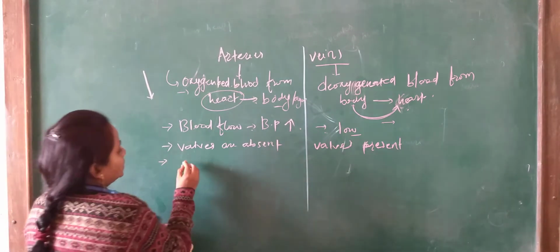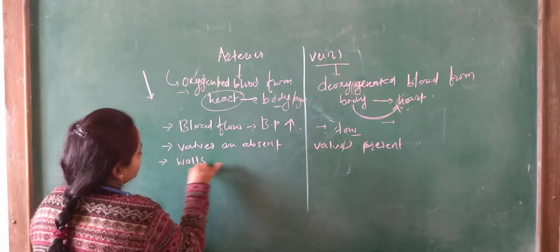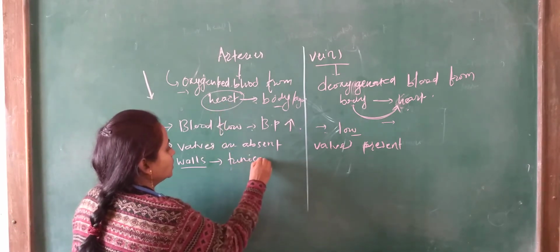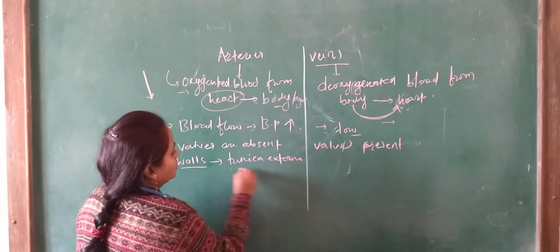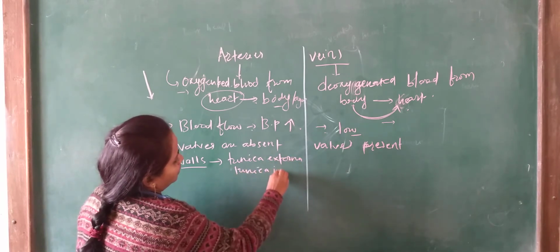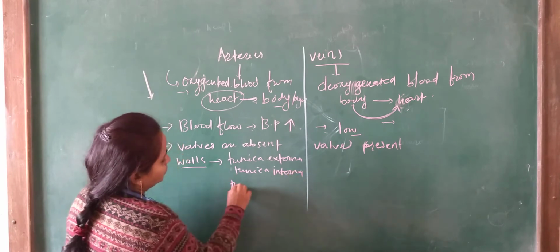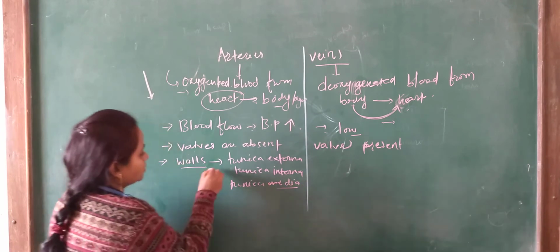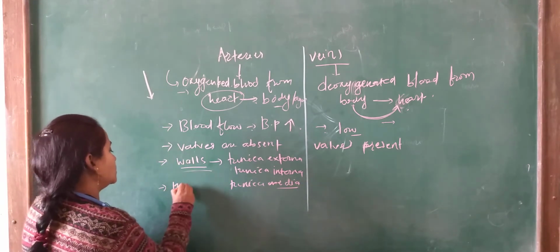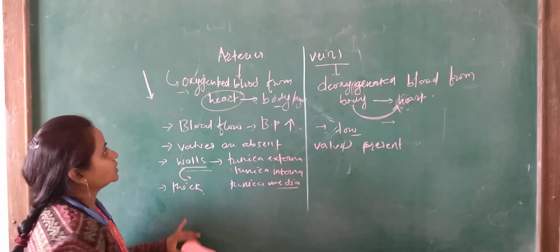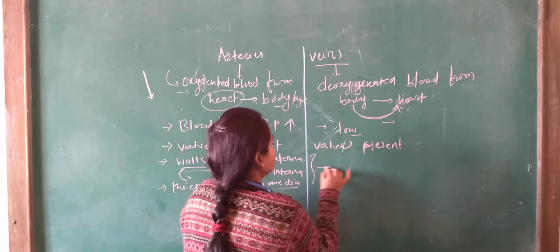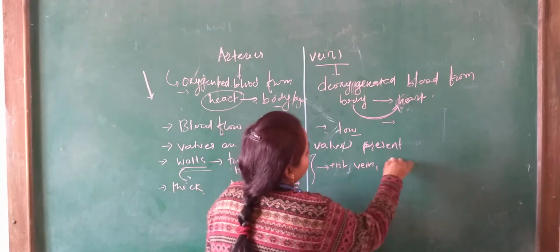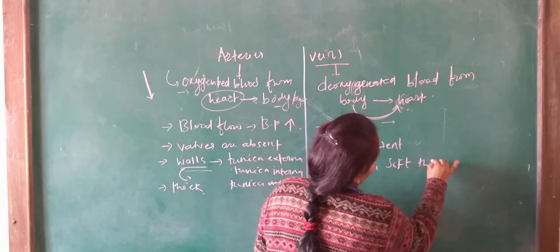When we see the different walls present in the arteries and veins, they are the tunica externa, tunica interna and tunica media. These three layers, or three walls, are very thick in nature in the arteries. These three layers are also present inside the veins, where they are very soft and thin in nature.